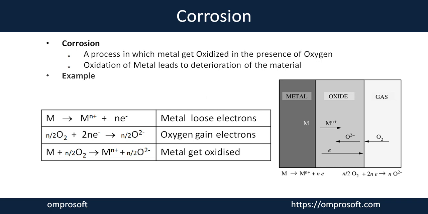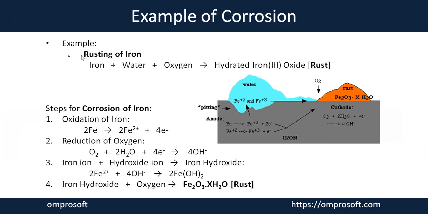Now I share with you the most common example of corrosion, that is considered as rusting of iron. When iron in the presence of oxygen combines with a water molecule, meaning when it comes in contact with water in the form of moisture or any kind of humidity, and when the iron with water plus oxygen combines together, it forms rust, which is represented by hydrated iron oxide. So here is how the rust is formed.